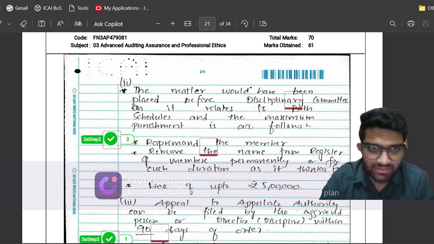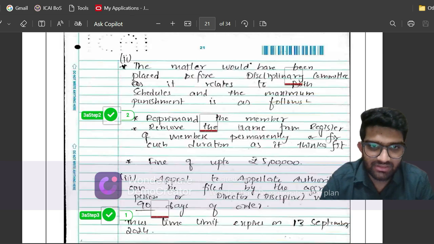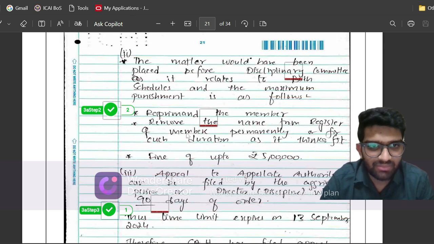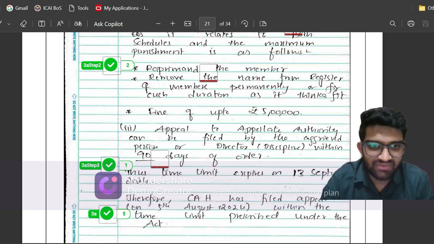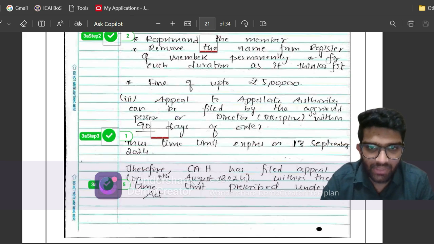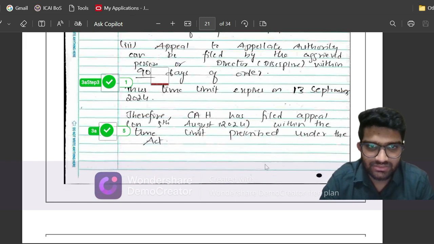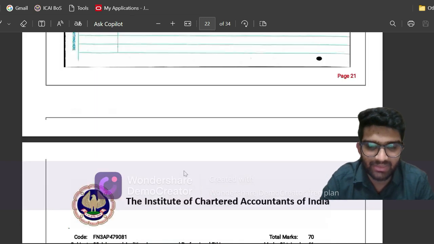So what are the maximum punishments? The Disciplinary Committee can reprimand the member, remove the name from the register, or impose a fine of up to 5 lakhs, and then an appeal can be filed within 90 days. And the appeal's time limit expires on so-and-so date. He has filed an appeal on 5th August, whereas it was expiring on 13th September, and hence he has filed within the prescribed time limit.